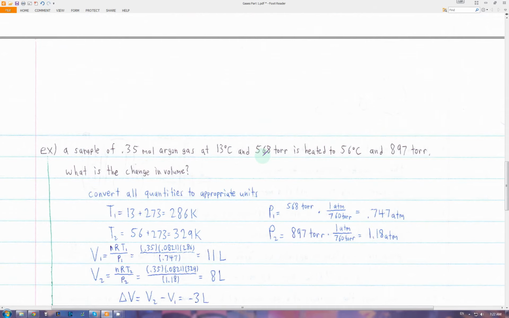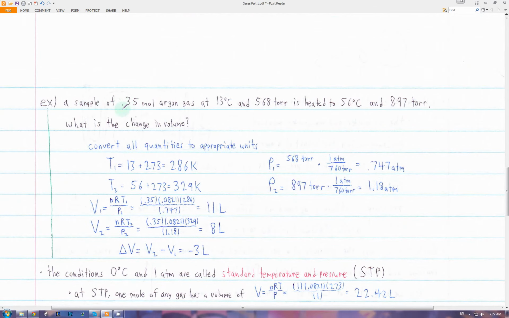So if we have a 0.35 mole sample of argon gas at 13 degrees Celsius and 568 torr, and we heat it to 56 degrees Celsius and 897 torr, then what is the change in volume? So the first thing you want to do is convert everything to the right units.